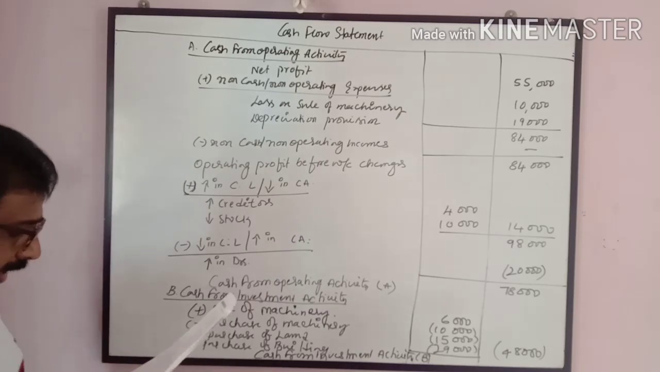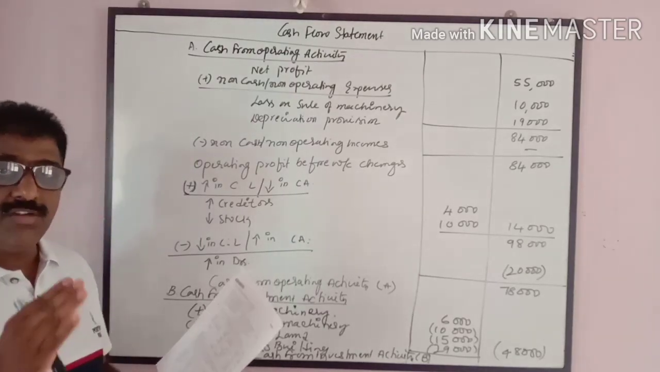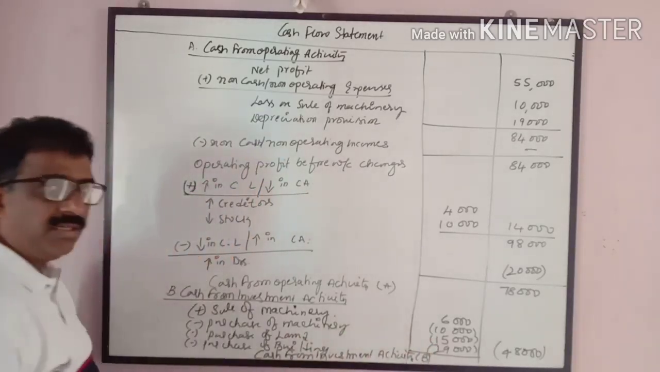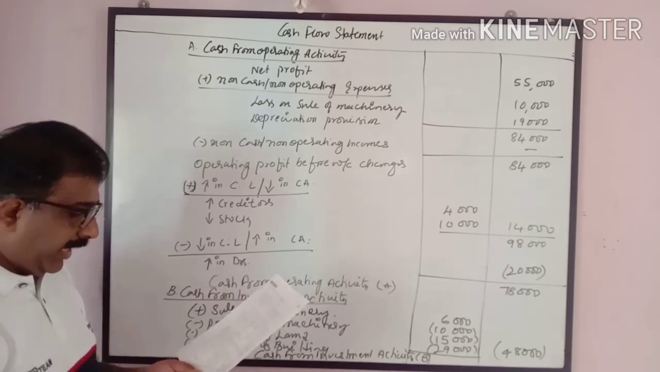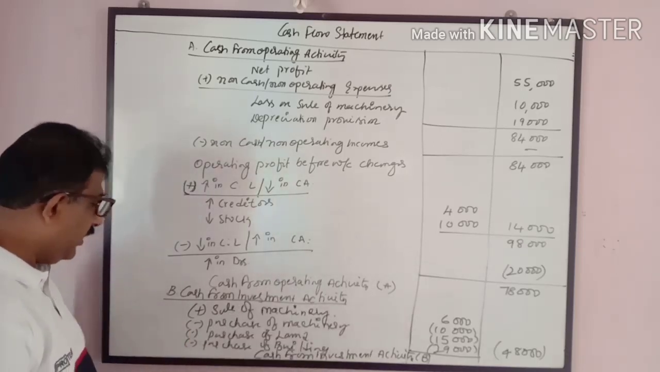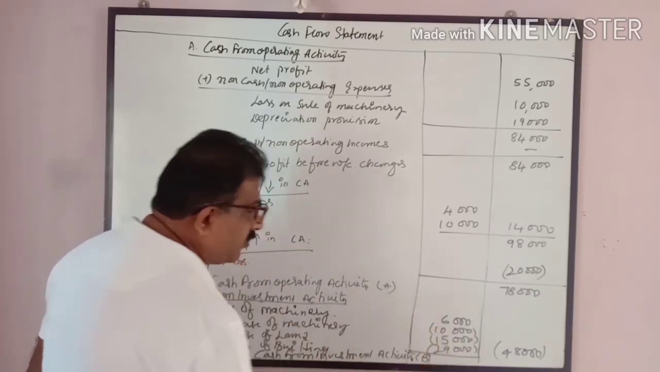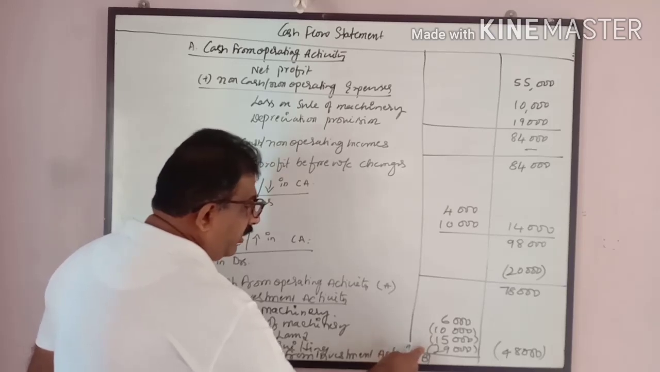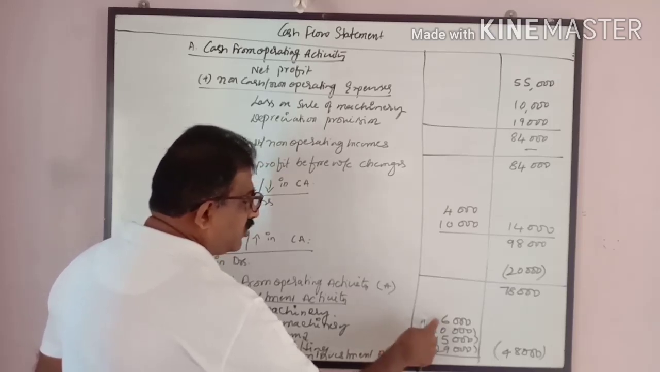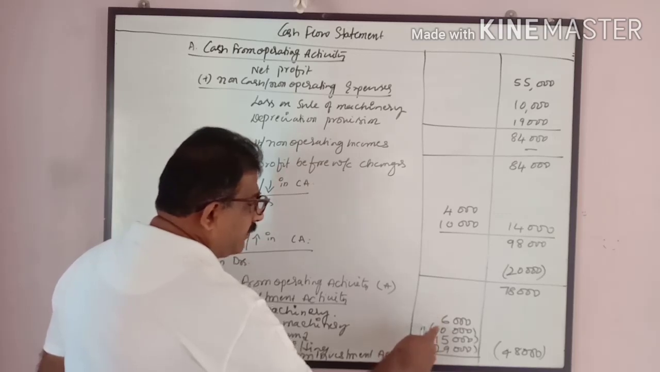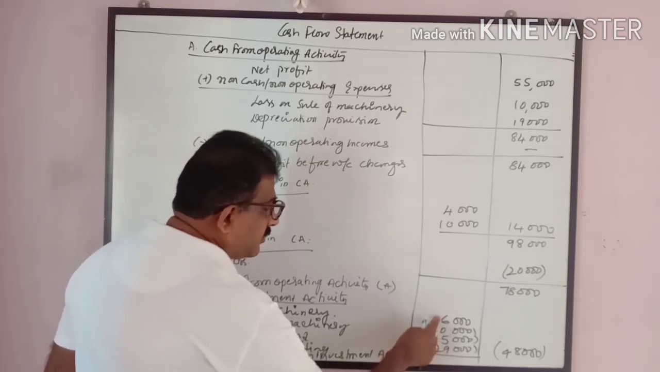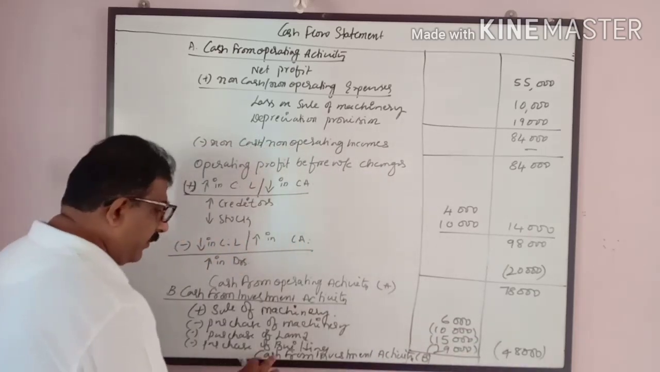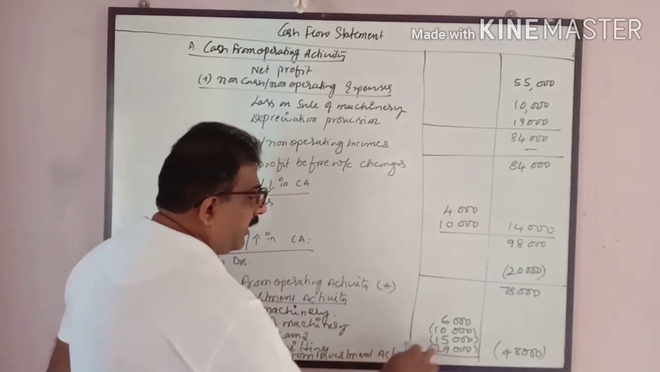Apart from that, you have land 40 to 55,000. When land is increasing, it is assumed to be purchased. Purchase of land 15,000, the difference. The building again 25 to 54,000, purchase of building 29,000. So we purchased machinery 10,000, land 15,000, building 29,000, by which cash goes out, and we sold machinery for 6,000 rupees, cash comes in. Add these three and deduct 6,000. The final answer is negative 48,000. That is called cash from investment activity, part B.